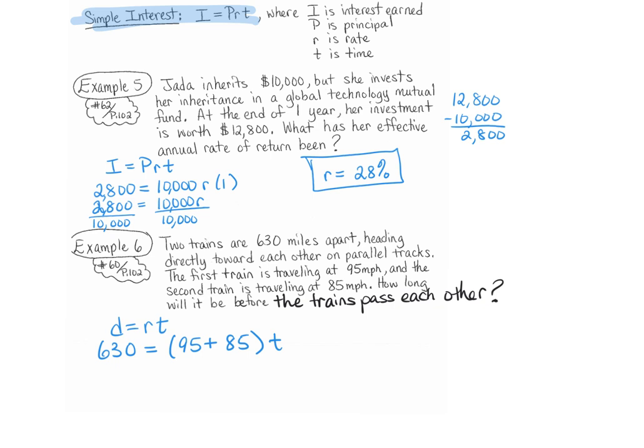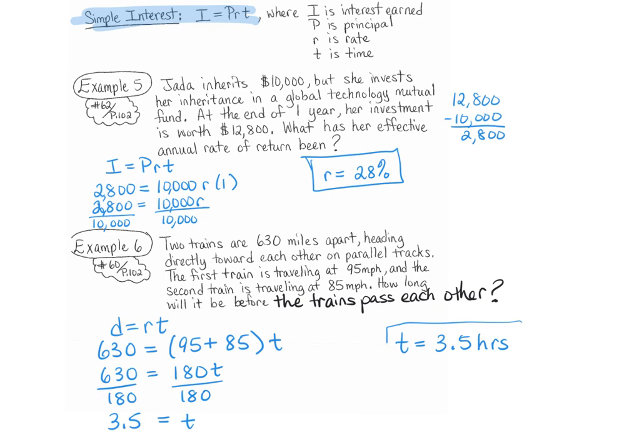So now this means 630 equals 95 plus 85, which is 180, times T. We now divide both sides by 180 because we want to get T by itself. And so that means T is equal to 3.5, which means our unit, remember, is hours. So T is 3.5 hours. And those are their applications. This is section 2.1, which is linear equations in one variable. Now do your homework.